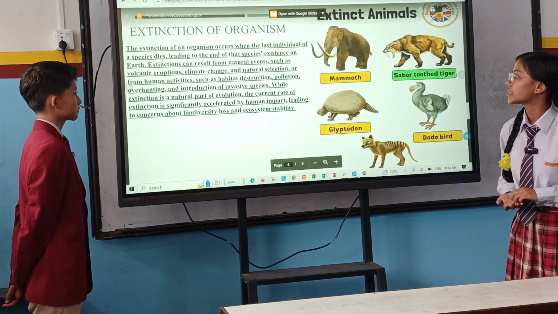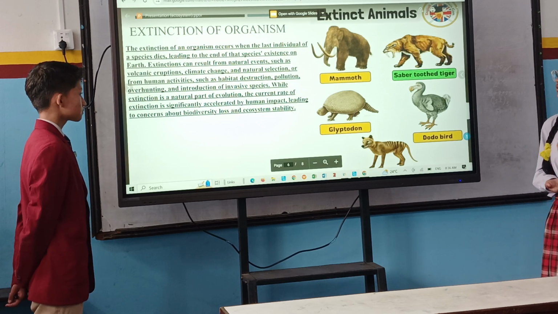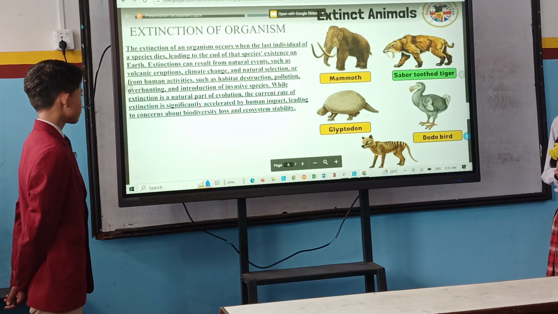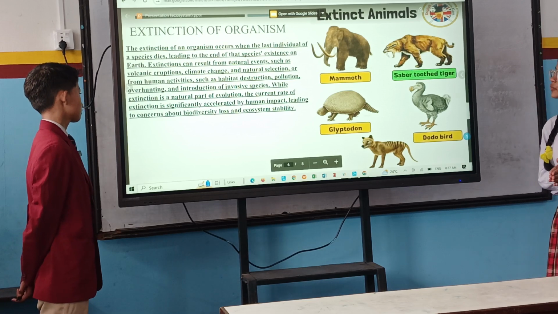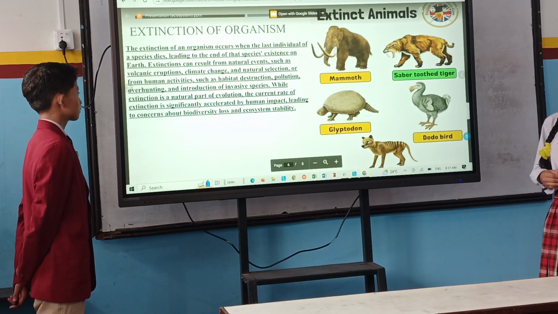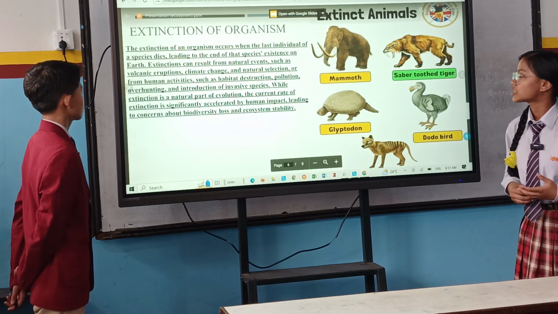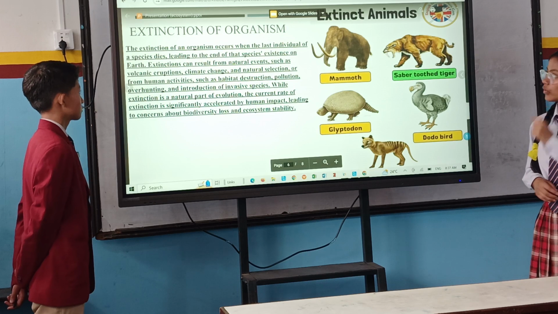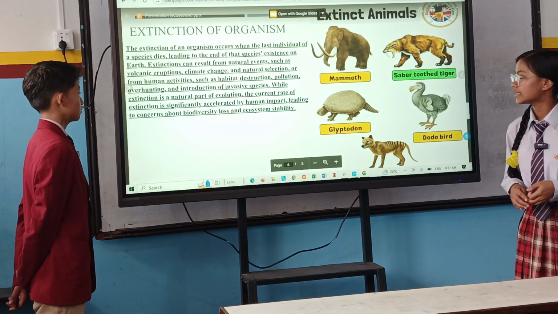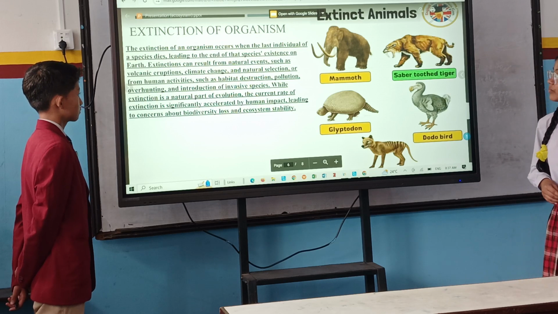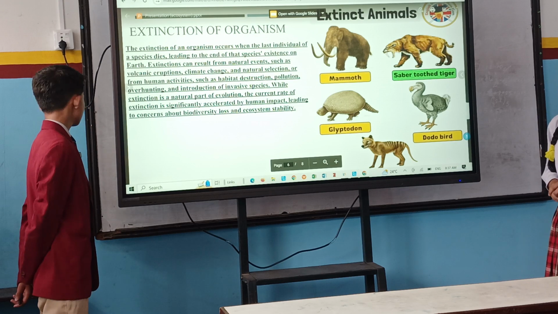And pollution, overhunting, overuse of petroleum products and not using electric vehicles are also leading to pollution. And overhunting, that means just for the fun also people are doing overhunting. This can lead to extinction of other organisms and introduction of invasive species. While extinction is a natural part of evolution, the current rate of extinction is significantly accelerated by human impact, leading to concerns about biodiversity loss and ecosystem stability.